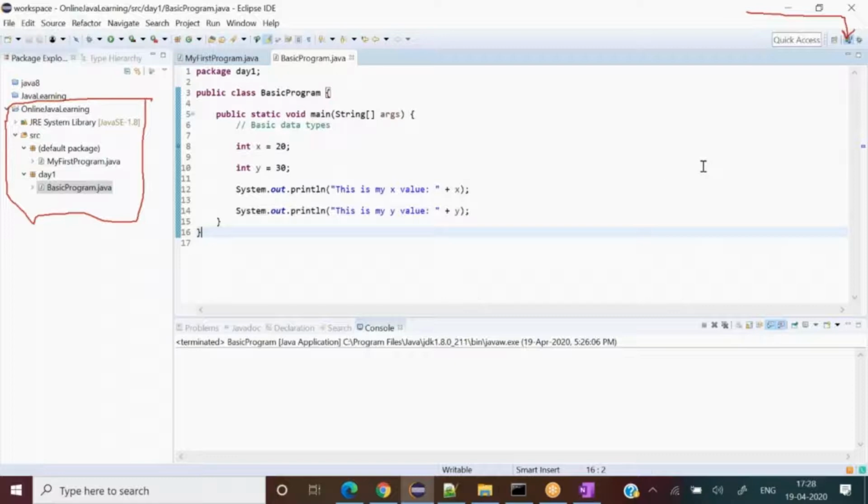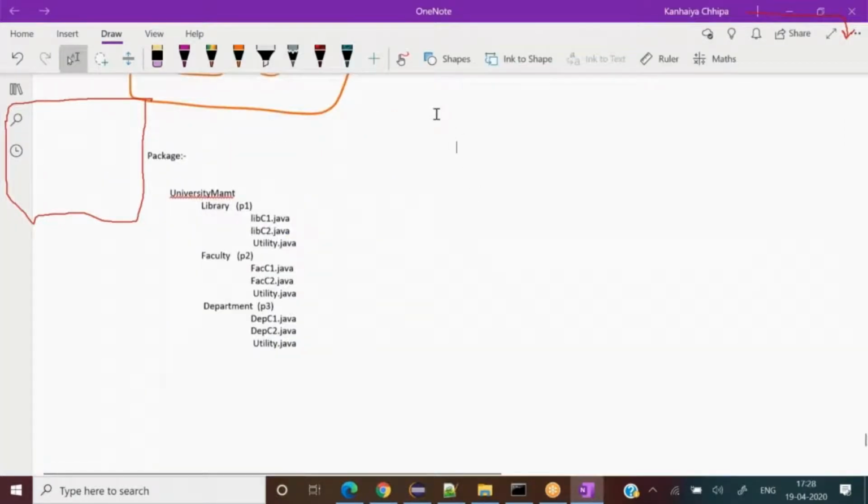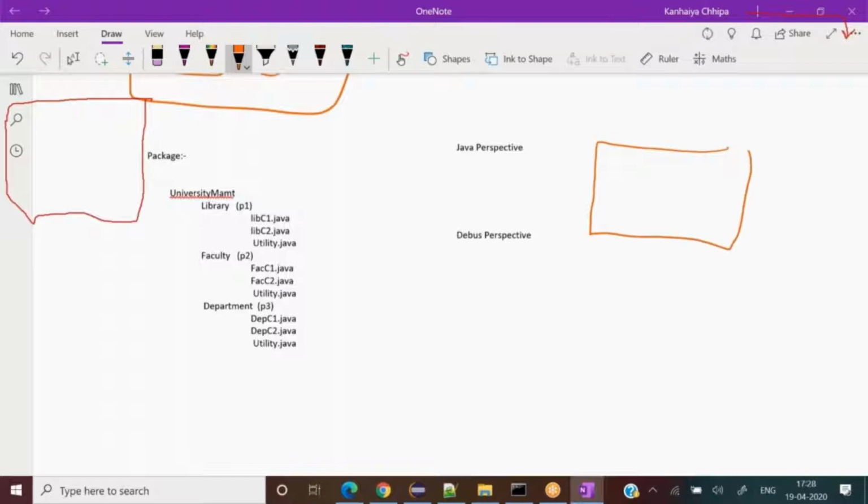I just want you to concentrate on two things: what is the Java perspective and what is the debug perspective? Or in other words, I can draw a diagram here just for the understanding. Java perspective and debug perspective. Inside the Java perspective you have some windows, and on the left-hand pane you will see all the programs and packages, these packages and .java files.